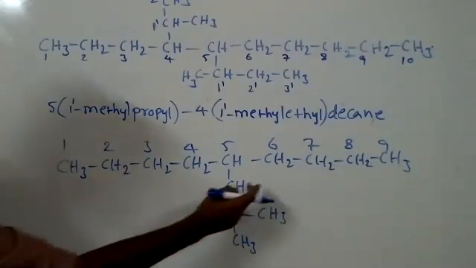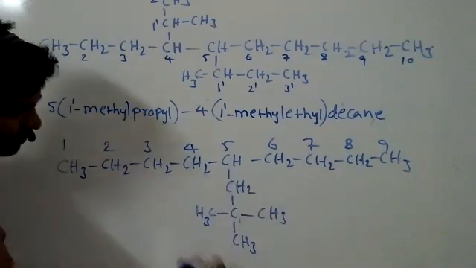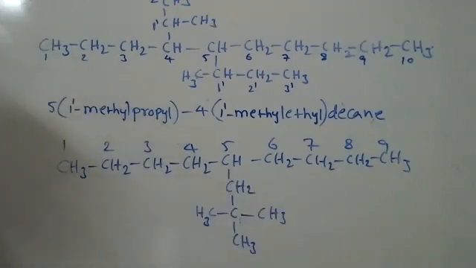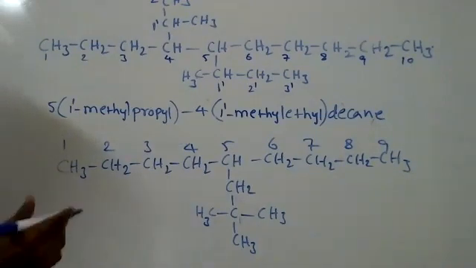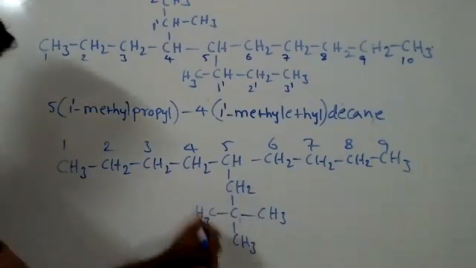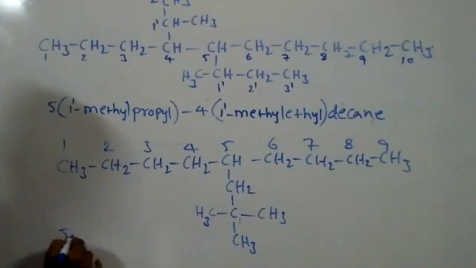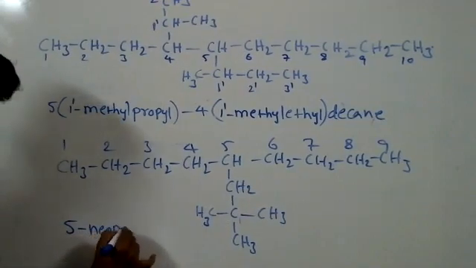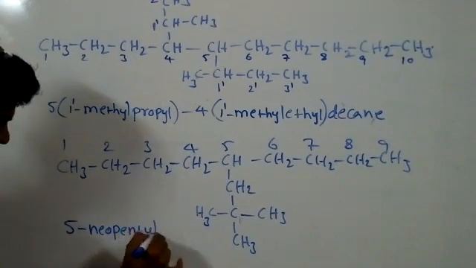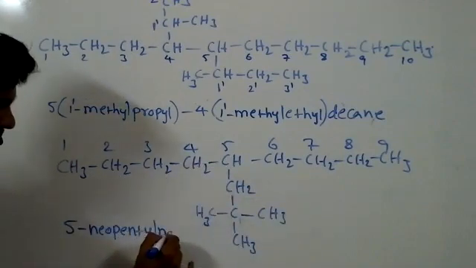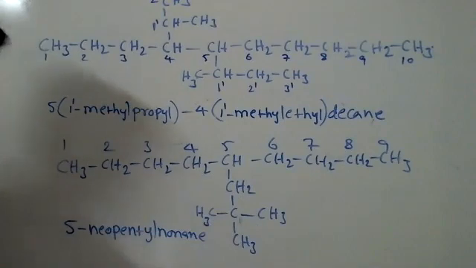What is this full group name? Neopentyl, right? Yes, sir. Again, this is a 5 structure. This name is neopentyl. So you can write directly 5 neopentyl nonane. Okay, that is one type. And like this, also write the name.